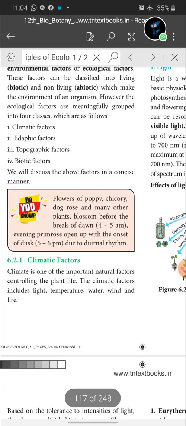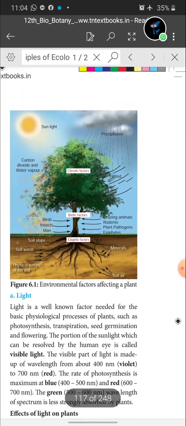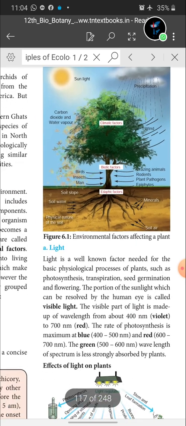Next, climatic factors. Climate is one of the important natural factors controlling plant life. The climatic factors include light, temperature, water, wind and fire. It is an important factor present naturally and controlling plant life. So what are the climatic factors? Light, temperature, water, wind and fire are considered climatic factors. Okay, children, let's see about light first.